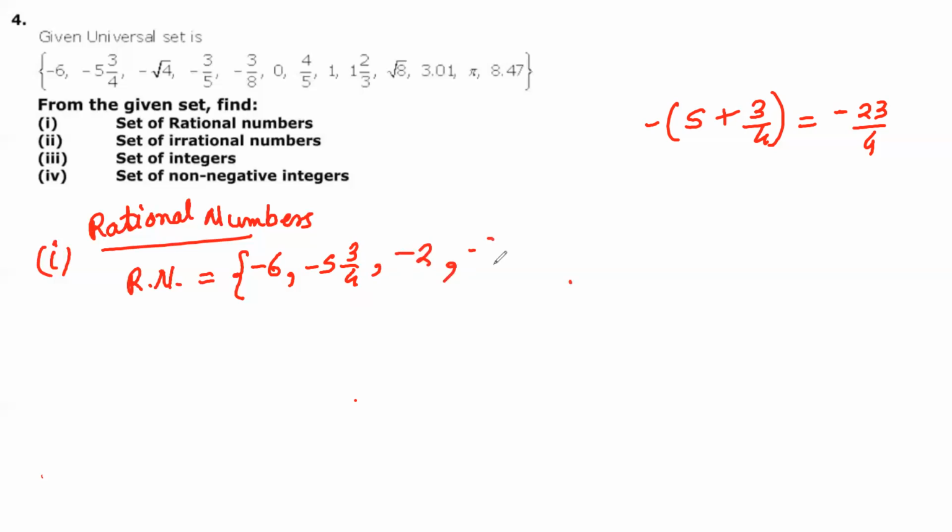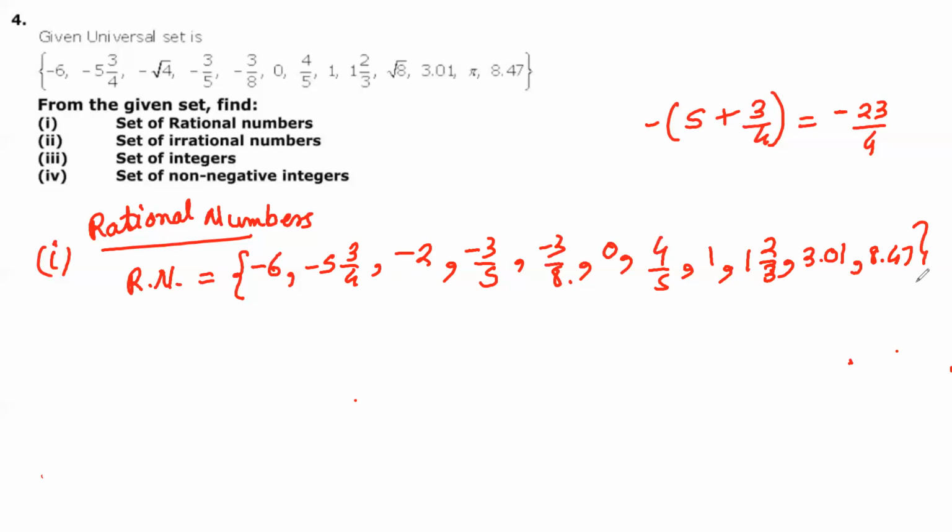Then -3/5, and then -3/8. That is also correct. That is 0. Then 4/5 is also there. Then 1 is also there. Then 1 2/3 is 5/3. That is also there. Okay. Then under root 8, that will not be included. Then 3.01 is also a rational number. Am I clear? Then pi is not there, and 8.47 is there, because these are terminating decimals. So terminating decimals I can also include in the rational numbers.